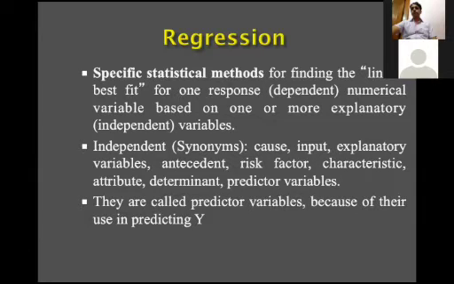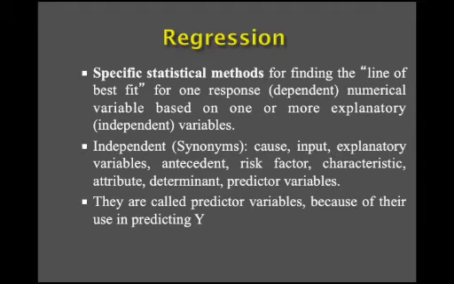Now, there are many terminologies used for the independent variables. You can say risk factor, input, explanatory variable, antecedent variable, risk factors, characteristics, attribute. These are all synonymous words we use for the independent variables. You can say determinant, predictor variables. They are called predictor variables because they are predicting the dependent variable, which is termed as y.